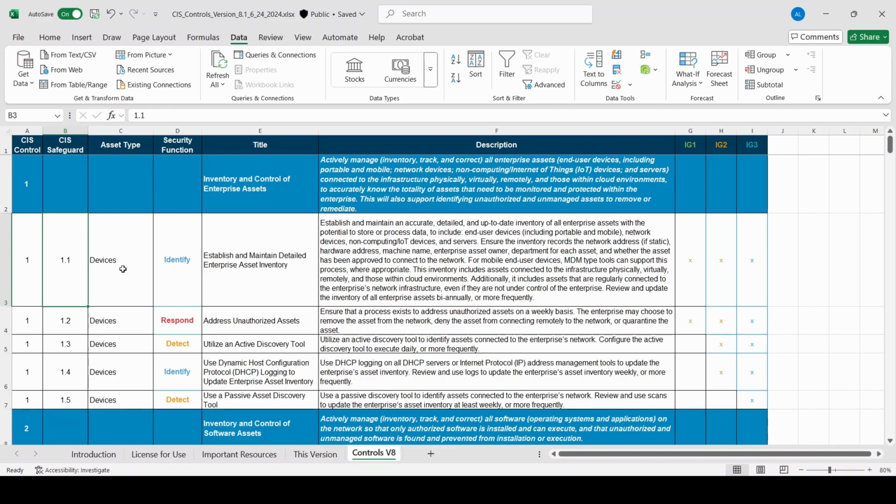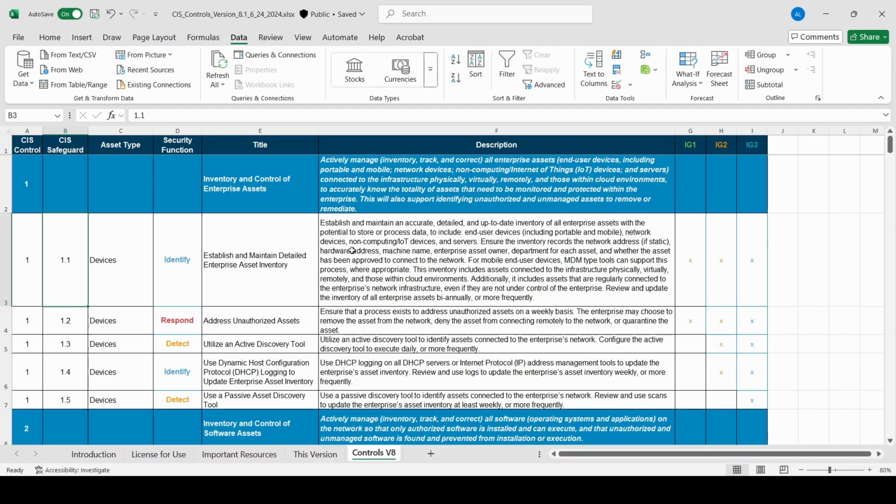What the asset type is that the control is protecting, so we can see devices here. The security function column covers the functions that are provided within the NIST cybersecurity framework, which are identify, protect, detect, respond, recover, and as of version 2, there's a new govern function. So this will provide you with details of which function this particular safeguard covers. There's a title for the safeguard, and then there's a description for the safeguard.